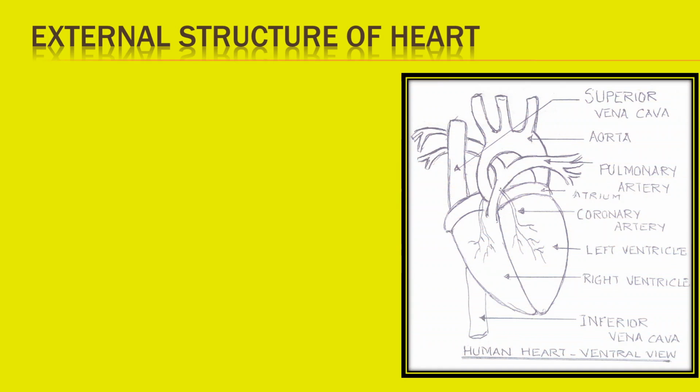Let's look into the structure of heart. See the diagram carefully. Human heart consists of four chambers: two small upper receiving chambers called atria and two large lower distributing chambers called ventricles.